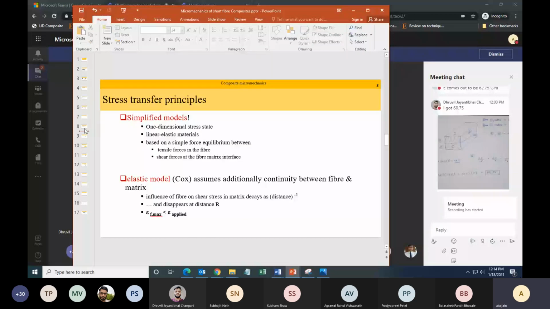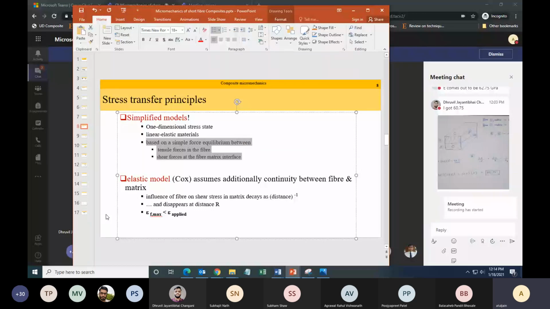First of all, we are going to study the stress transfer principle. Stress transfer principle means you apply the load to the matrix, and from the matrix, the stress is transferred to the fiber. How is this stress transferred? That is known as the stress transfer principle. This will be based on simple force equilibrium between the tensile force in the fiber and shear force in the matrix. I will discuss these points in more detail in the next few slides.